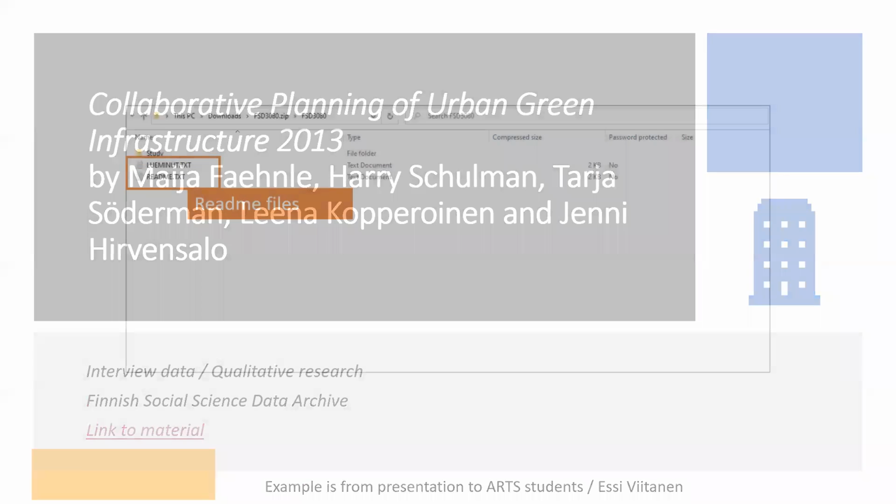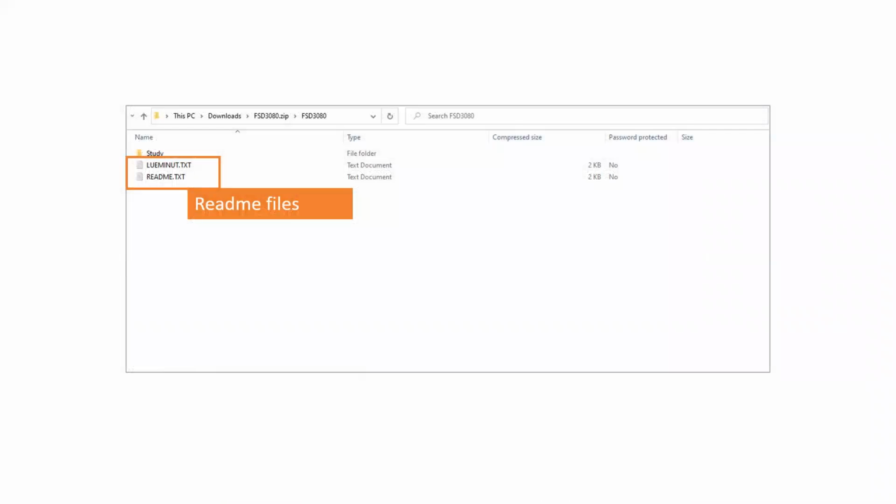And if we go to download these data files and see what's inside them, we can see that the actual data folder is here, but then there are these README files, provided in both Finnish and English. And these README files are really good to always attach along with the data files, because they provide the information so that anyone who comes across this dataset can understand what this data is all about.